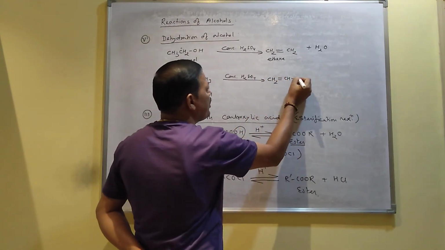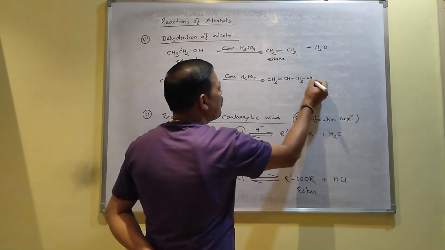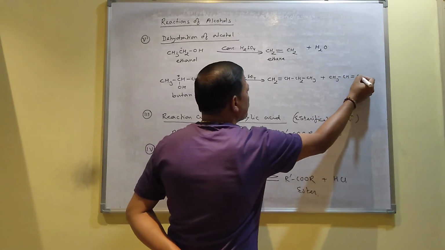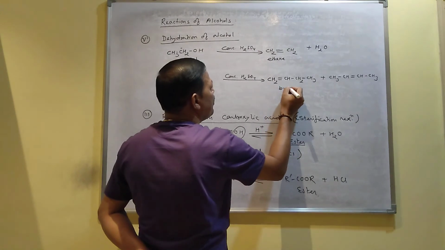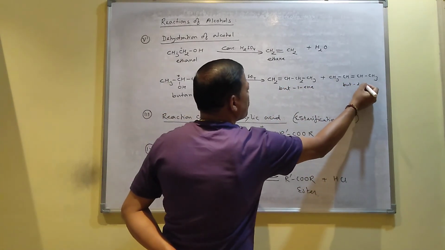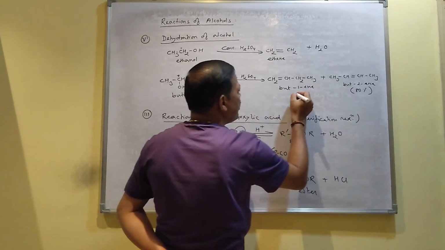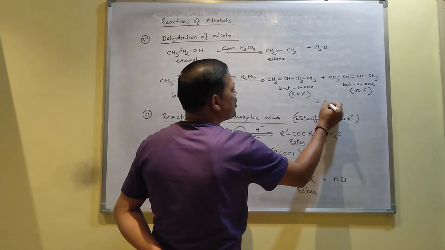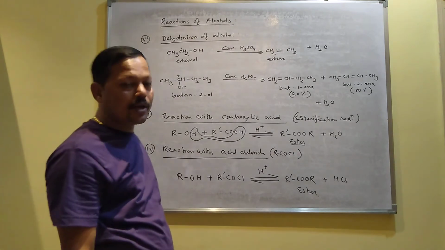One is like this, if you release hydrogen from the first carbon, and one you will get like this. This is called but-1-ene, and this is called but-2-ene. But-2-ene is the major product, you will get 80%, this one you will get only 20%, and water will be released from the compound. Why is but-2-ene the major product?